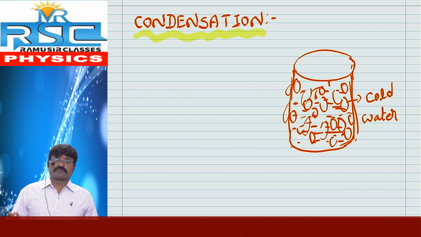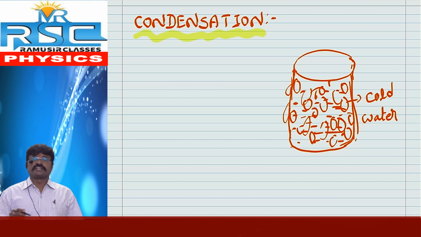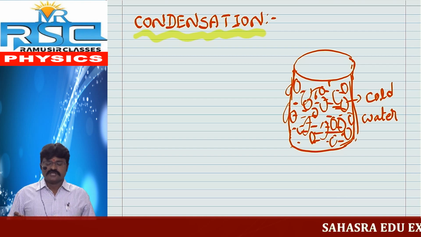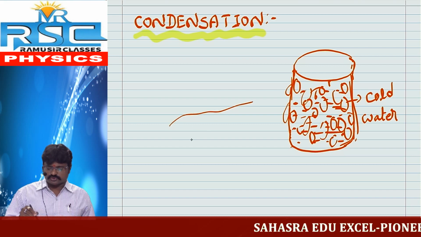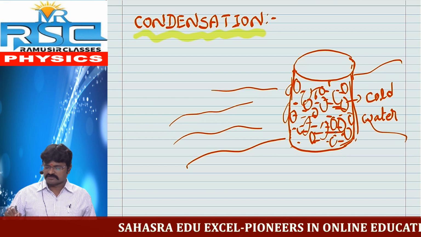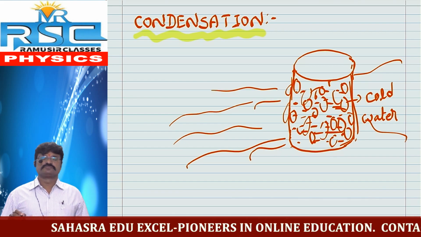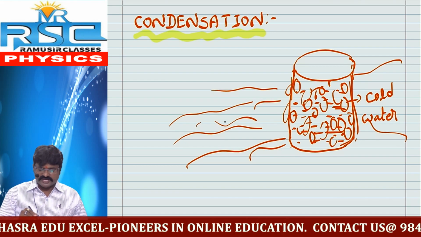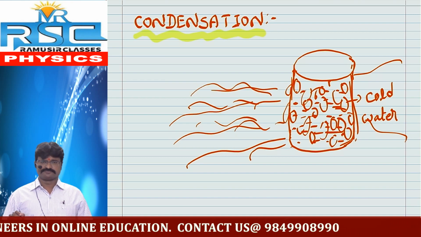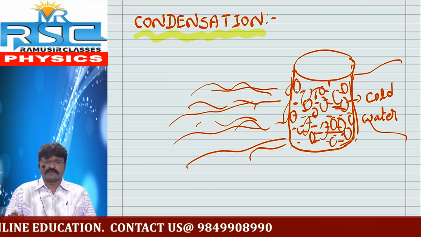This water vapor, along with the air, can move from one place to another place. If it strikes this glass tumbler, then what happens?